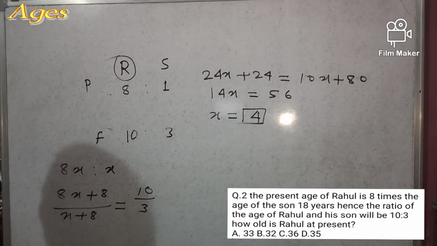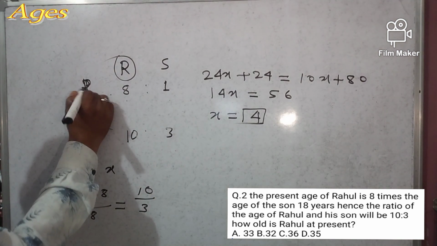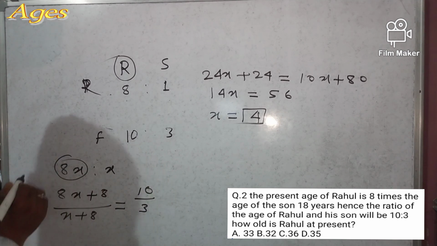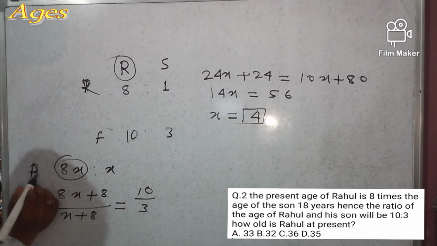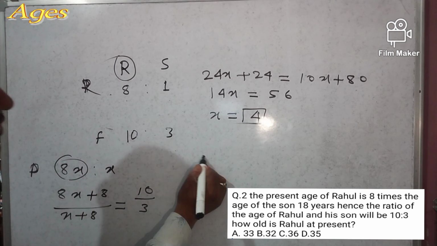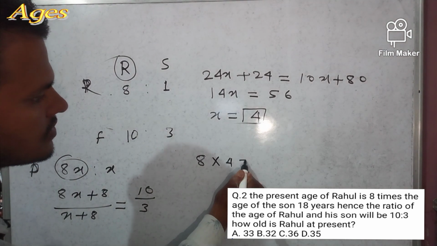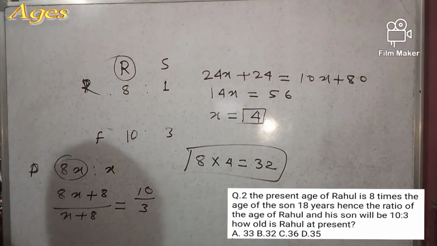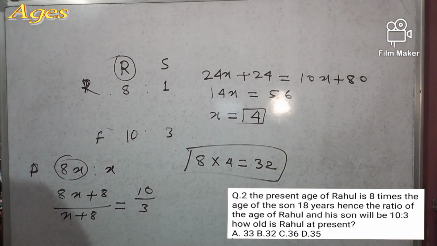Our target is to find Rahul's present age, right? The present Rahul age is 8x. So 8 into 4 will be 32. So from here we found Rahul's age is 32 years, which means option B is the correct answer.